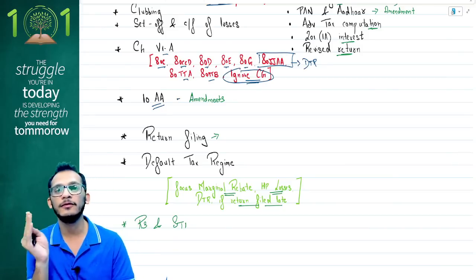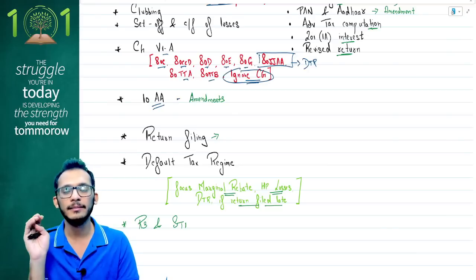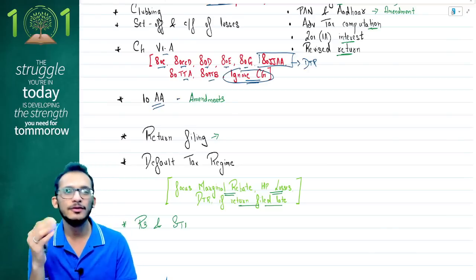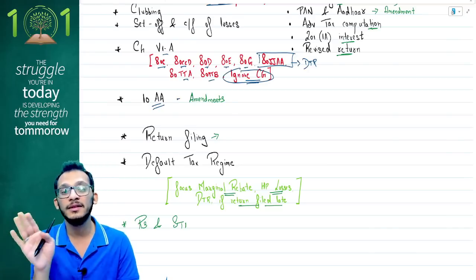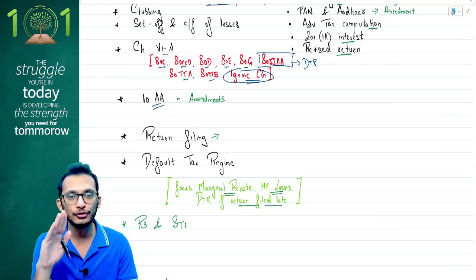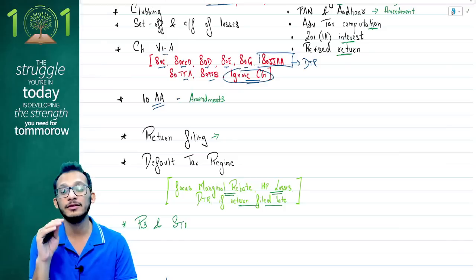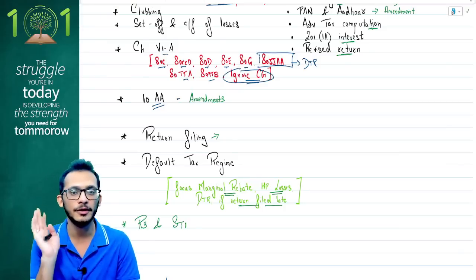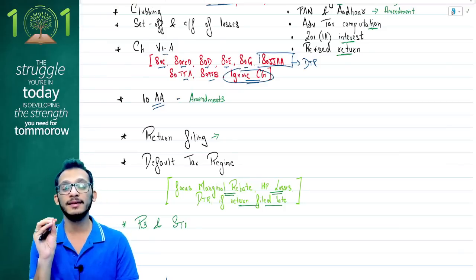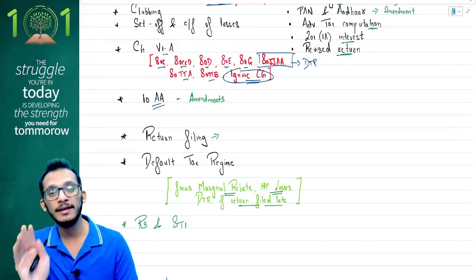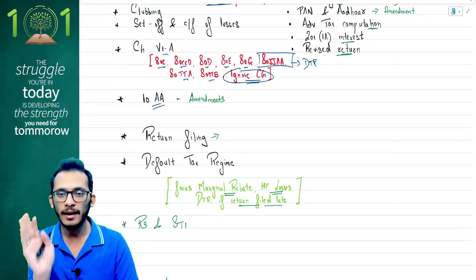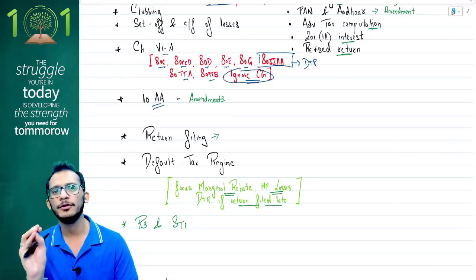So therefore, I did not put it first, but I'm putting it now in category number 8 because it's an easy topic. Assuming you are not able to answer anything in question number 3, residential status should definitely be a question you are able to answer. That's one of the questions which scores you the marks you need for your theory. Six marks is a giveaway in this chapter, and therefore you definitely have to pay attention to it as well. Residential status and scope of total income, an important chapter for you.